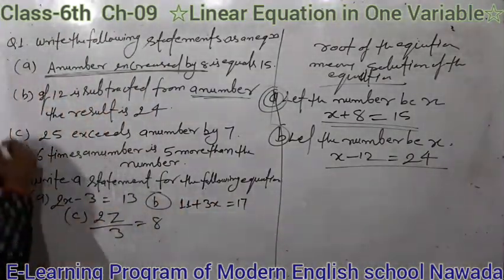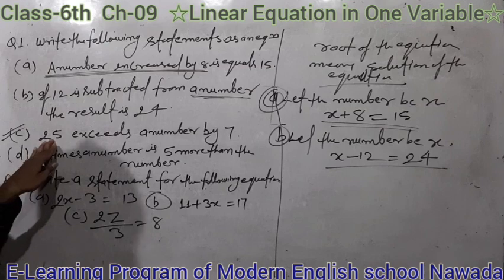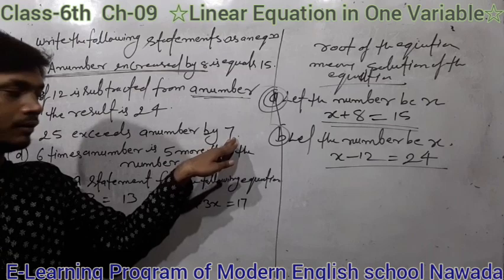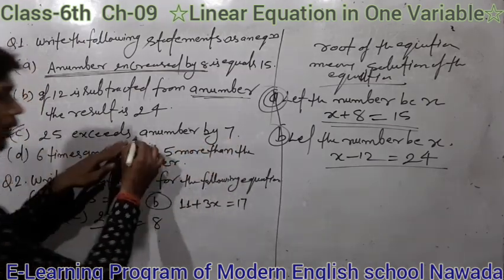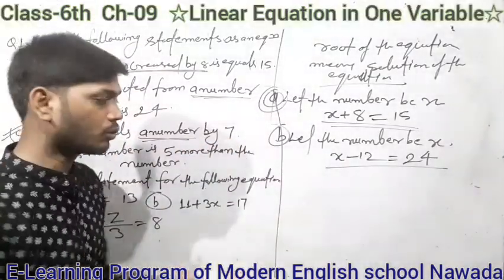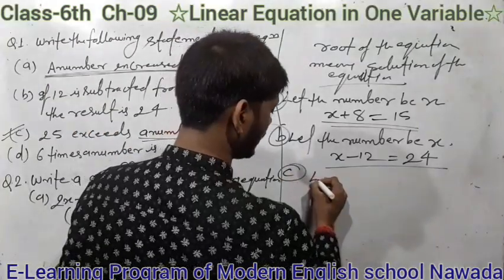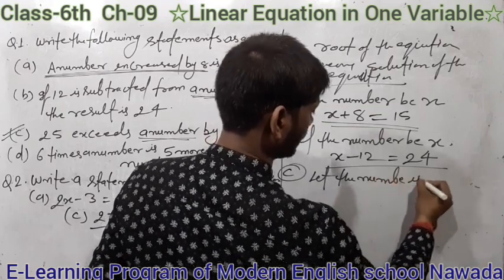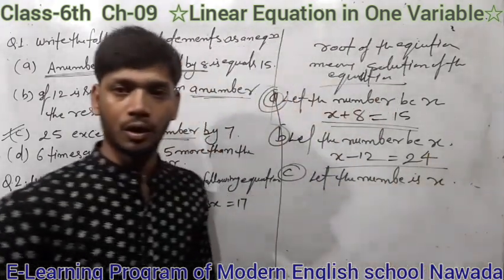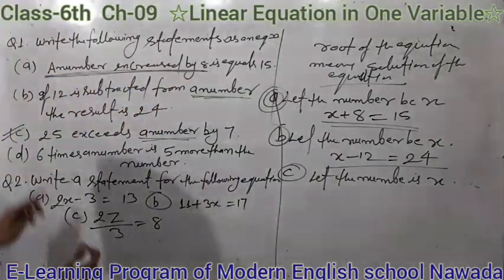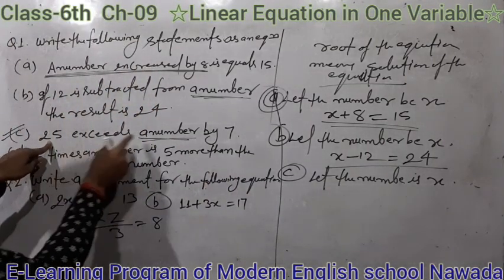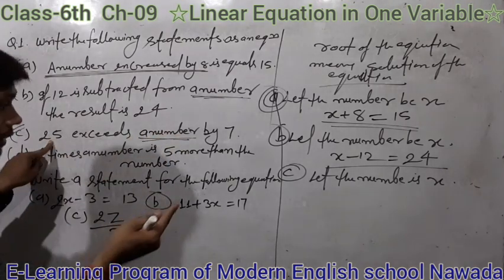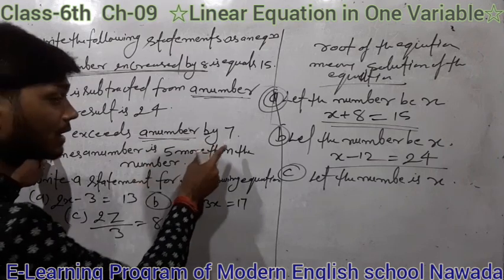Now in part C: 25 exceeds a number by 7. Here also you let the number be x. 25 exceeds x. Number means x. 25 is larger than x, by how much? By 7.